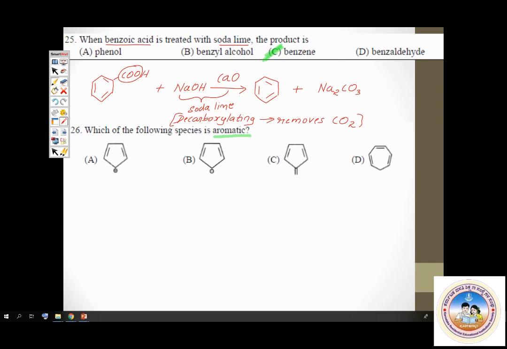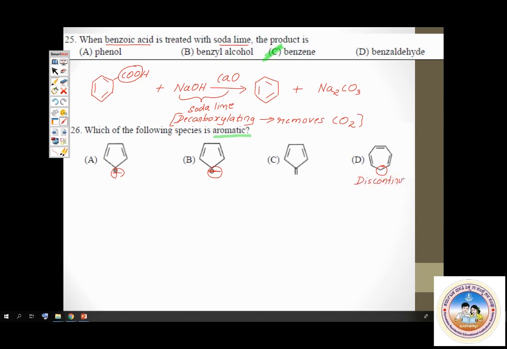Now let us check it out. In which case do you have continuous availability of p orbitals? In A it is there, in B it is there, even in C there is continuous availability of p orbitals. But look at option D. In option D, conjugation is discontinued. So remember, for a compound to be aromatic, you must have a continuous availability of p orbitals, a conjugated system. So D is ruled out.